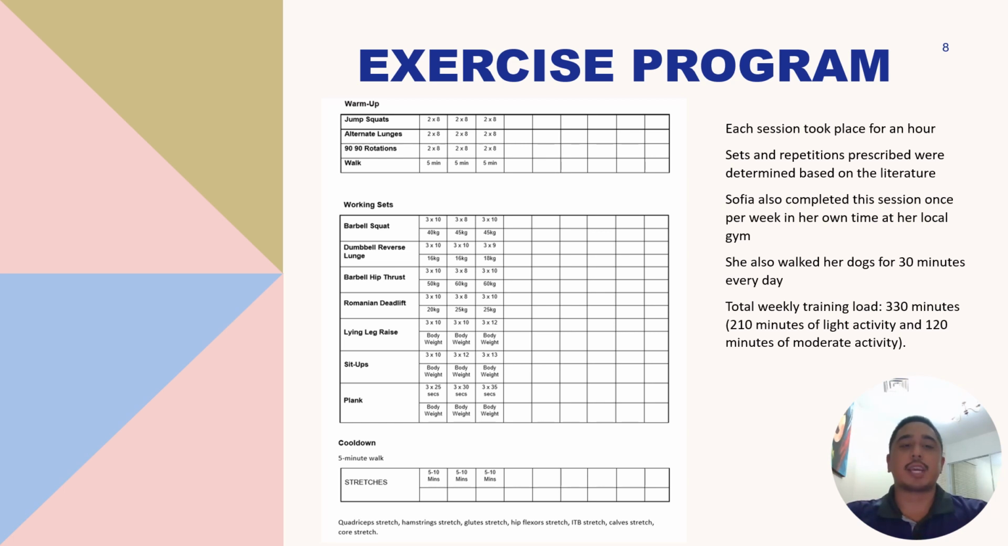The final lower body exercise that was performed was the dumbbell Romanian deadlift. In this exercise, Sophia started at 20 kilos for 3x10, progressed to 25 kilos for 3x8 in the second week, and finally reached 60 kilos for 3x10 in the third week.